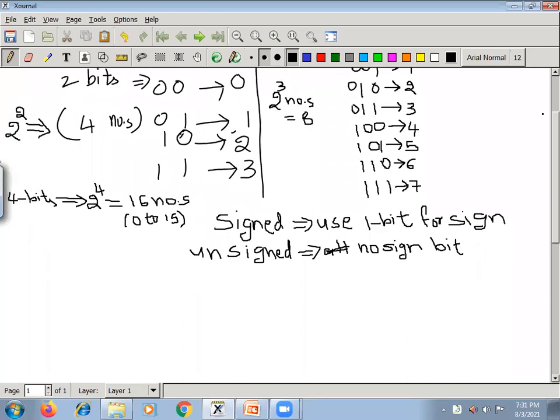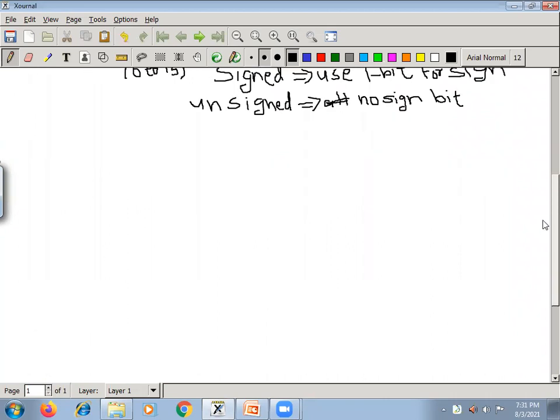If no doubts, then I'll tell you how to calculate the range of values. Next, I'll tell you for 3-bit numbers, signed and unsigned, what the range of values is. Then we'll extend it to 4 bits, and you can get the formula easily. So 3 bits I am taking here. When you have 3 bits, we'll calculate the range of values.